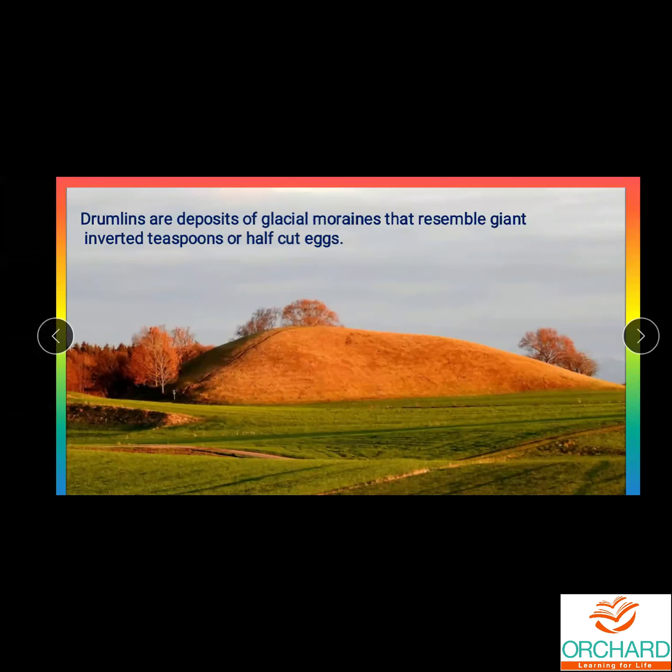These are called what? Drumlins. But these are all formed due to the depositional activities of glacier. So it looks like an inverted teaspoon or half-cut egg.